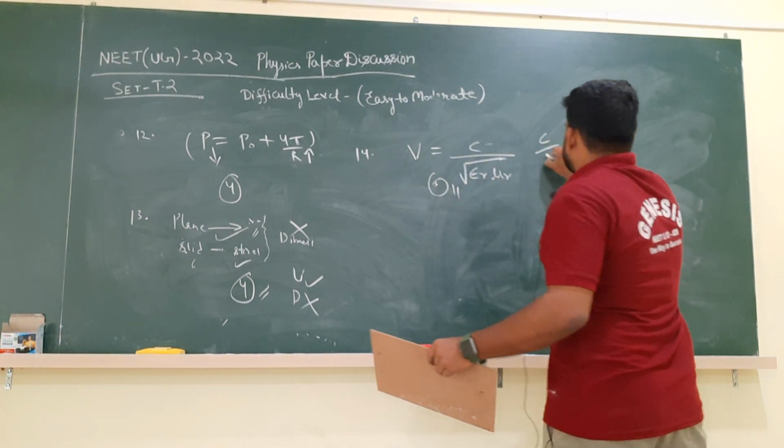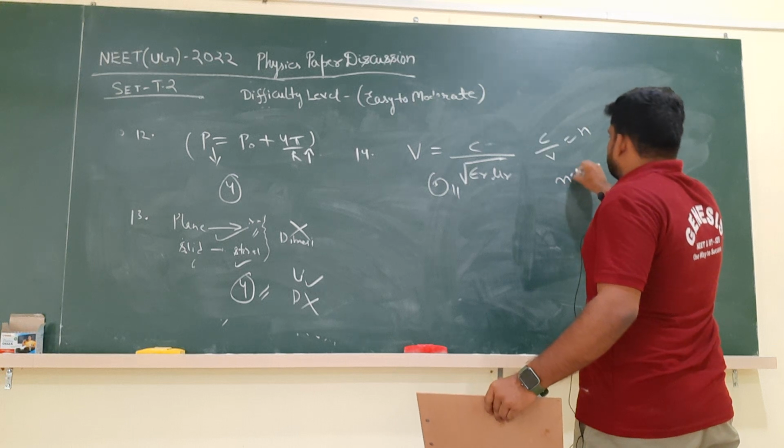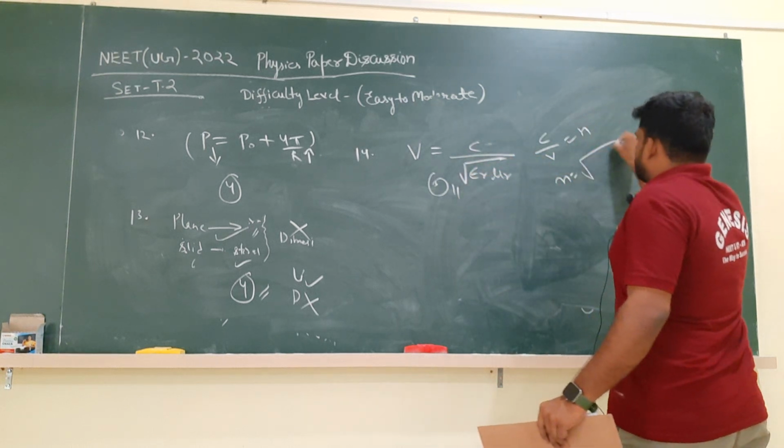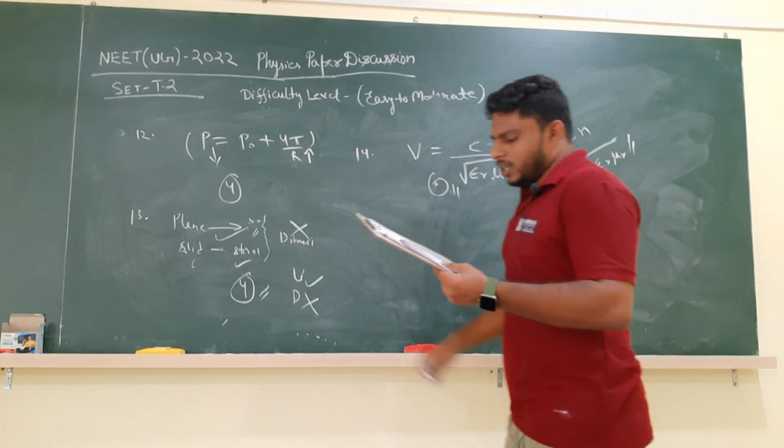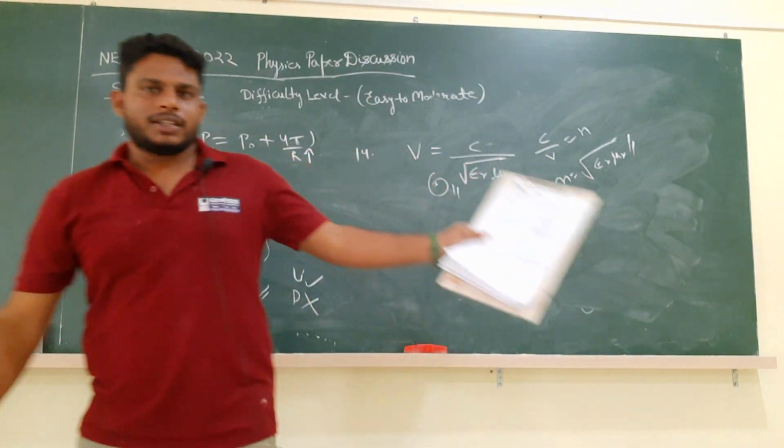Now we also study like this: c by v is equal to n, where n is under root of epsilon r mu r. Like this also we can study for CBSE exams. So therefore I am writing both the equations. So like this it can be solved.